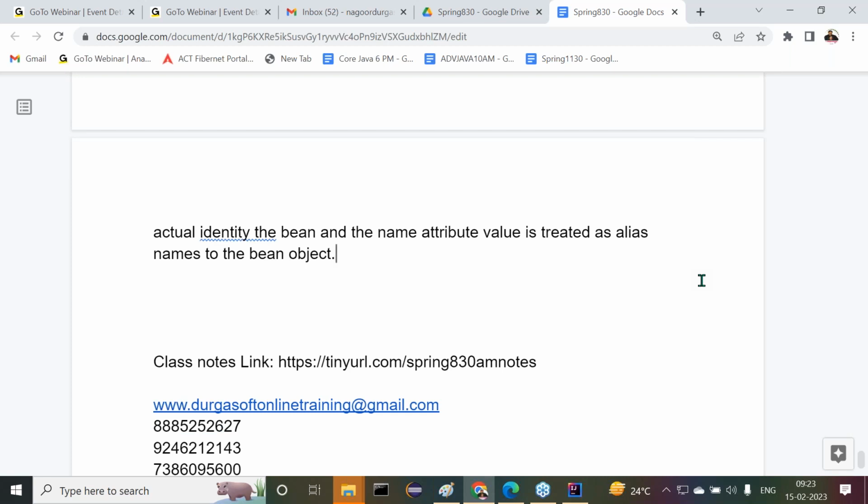Yes, sir. If we provide both, the ID attribute value is the actual identity, and the name attribute values are the alias names. That we can understand clearly.